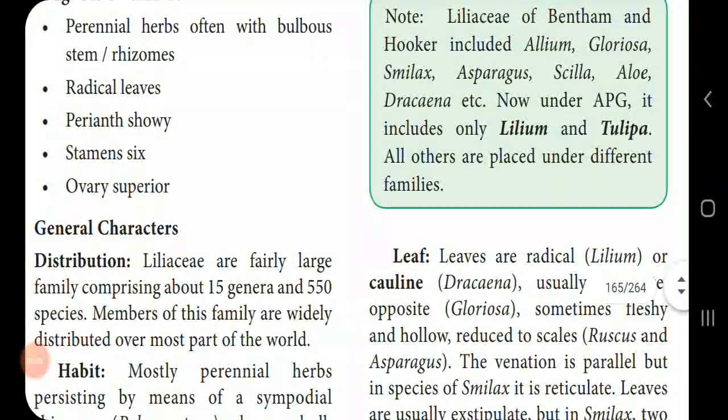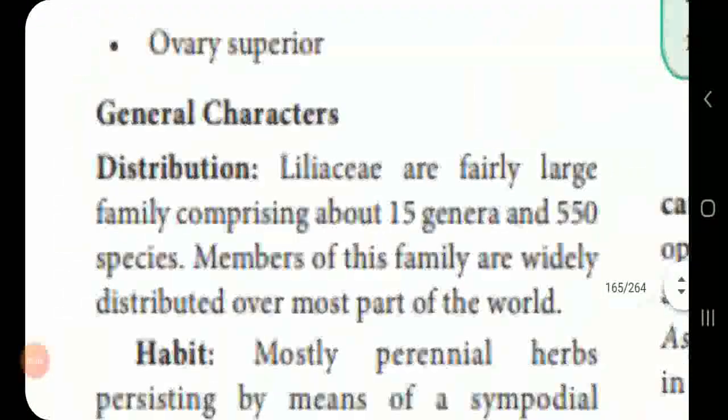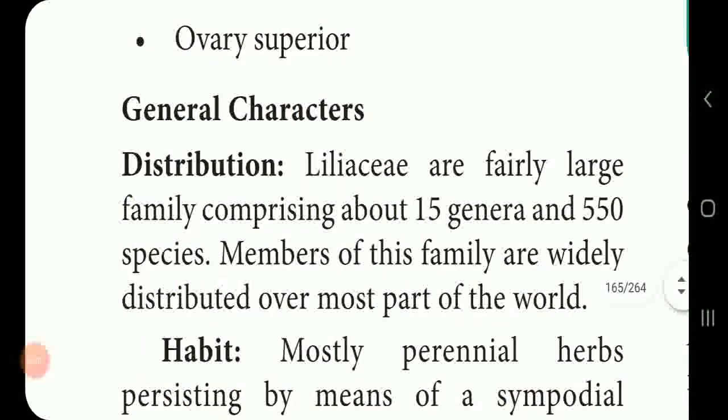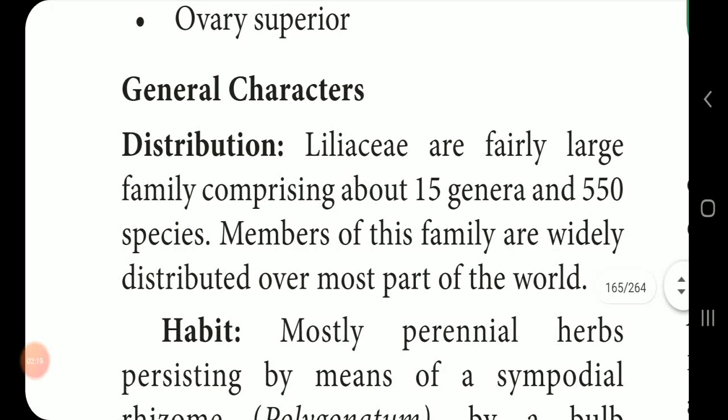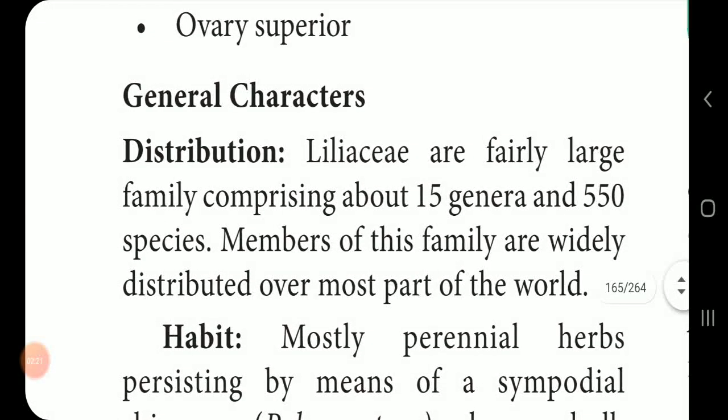First, we discuss the general characteristics of the Liliaceae family. Liliaceae is nearly the largest family among the Monocot families. Nearly 15 genera and 550 species are in this family. These members, nearly 550 species, are distributed all over the world, in almost all parts of the world.